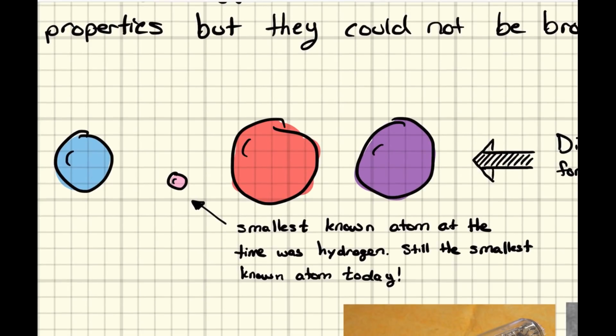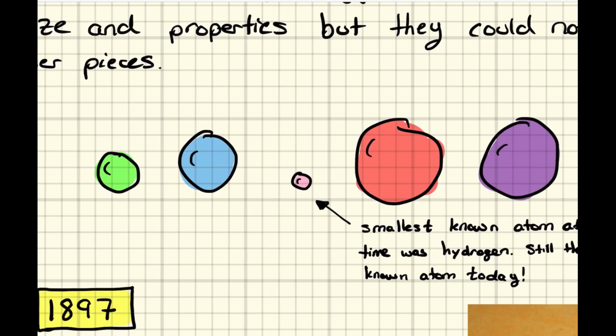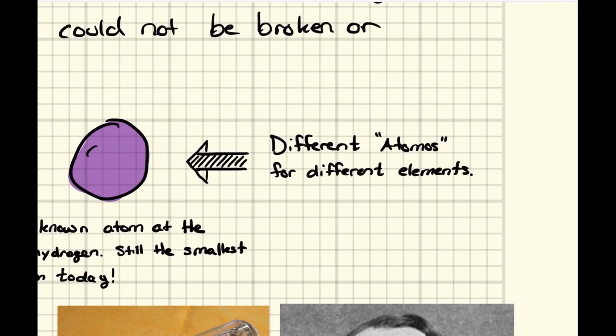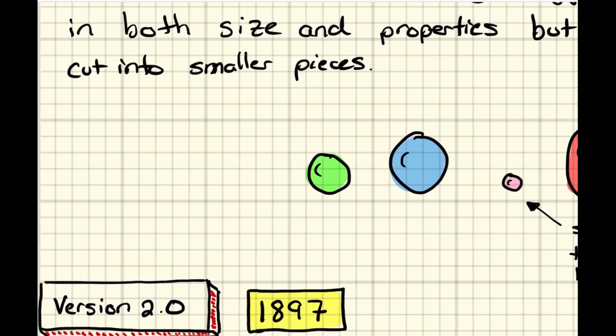At this time, we also know that the smallest atom was, and still is to this day, hydrogen. And so this tiny little pink speck right here would be the equivalent of hydrogen. Okay, so we have different atomos, so to speak, for different elements. Now, this is all version 1.0.